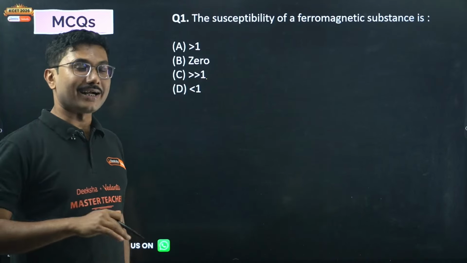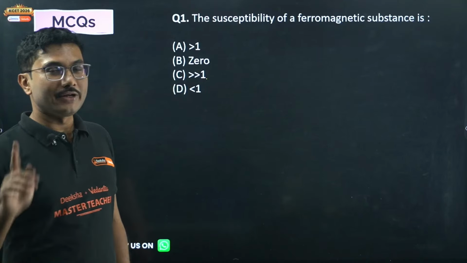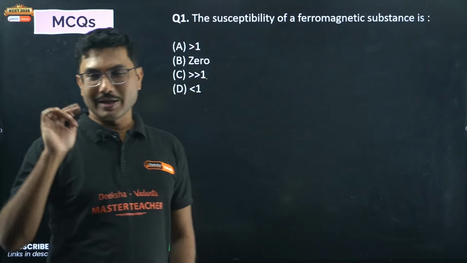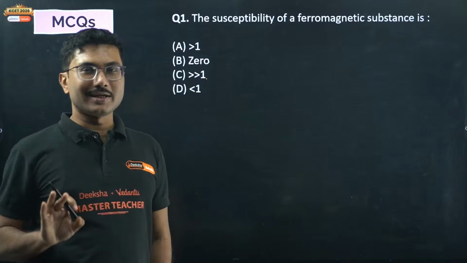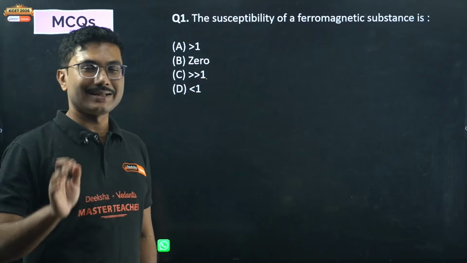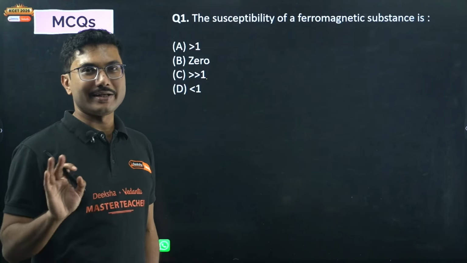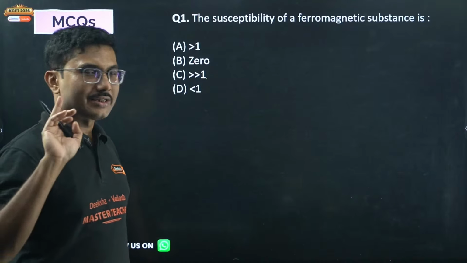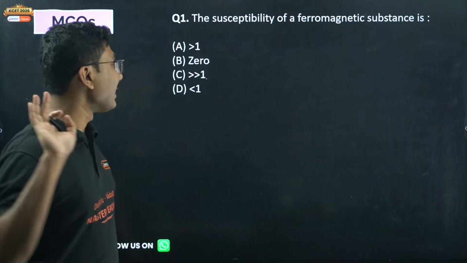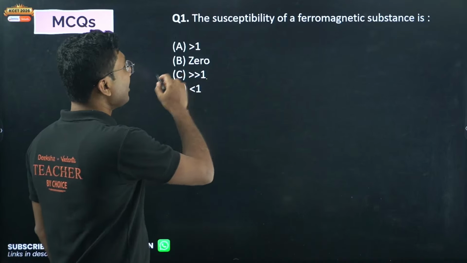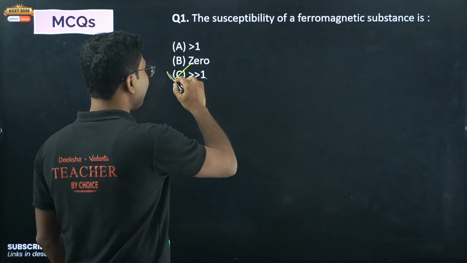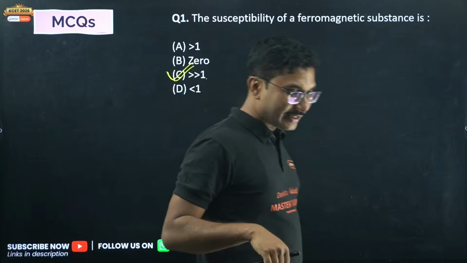If you are just starting now, and you watch the video in the early morning, the total recording time was less than 30 minutes. There will be some cuts made here and there, so it will come out to around 27-28 minutes. If you watch that, you will score 30 plus marks. That is my guarantee. The susceptibility of a ferromagnetic substance is very, very much greater than 1.